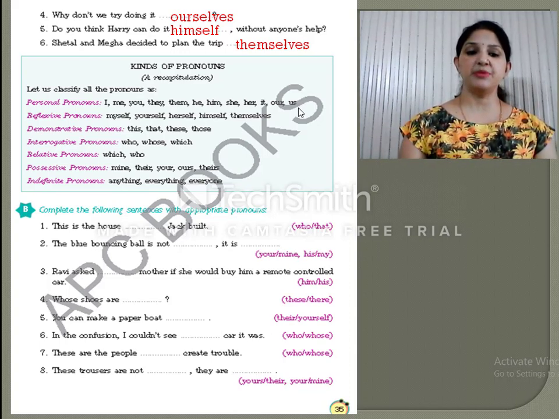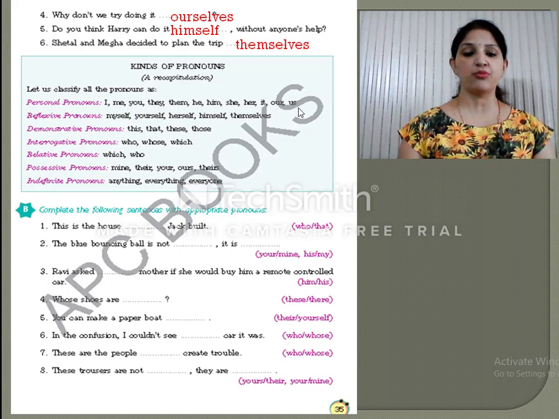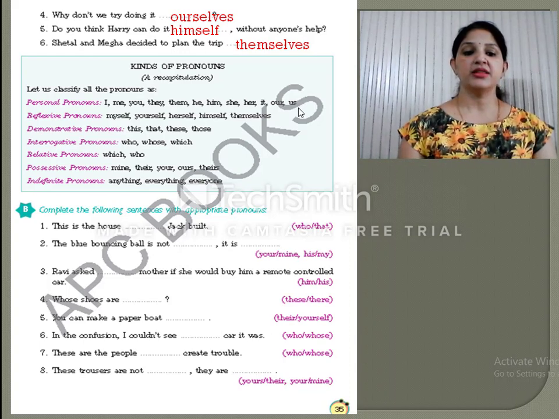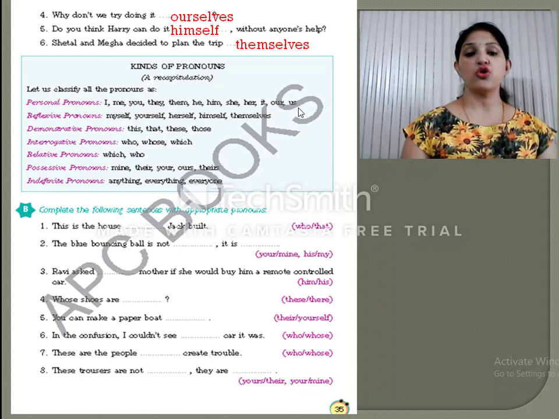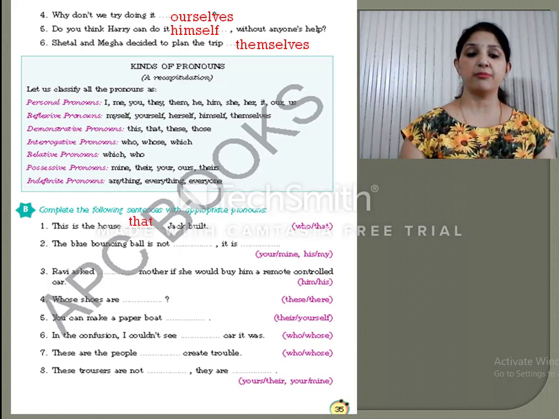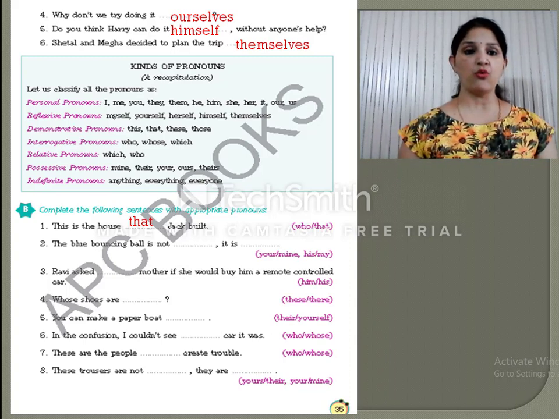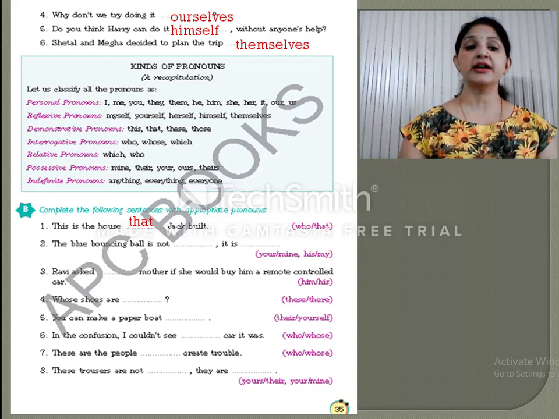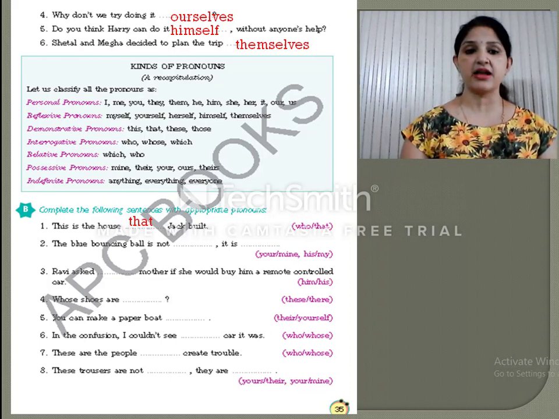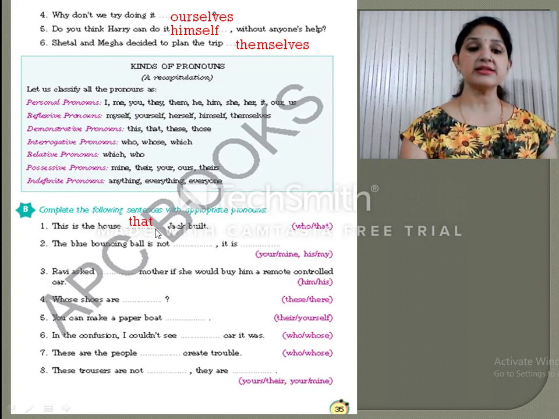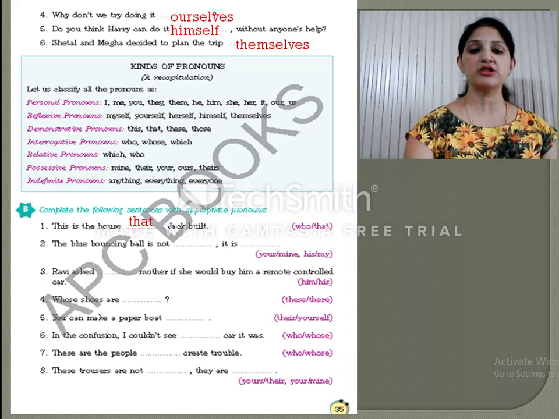Now let us see exercise B. Complete the following sentences with appropriate pronouns. We have to put in the appropriate pronouns over here and complete this exercise. This is the house that Jack built. One more thing I would like you to do is tell which type of pronoun this is. Here, that is demonstrating a house. So which kind of pronoun is this? This is a demonstrative pronoun. While doing this exercise, you will also write which type of pronoun it is.